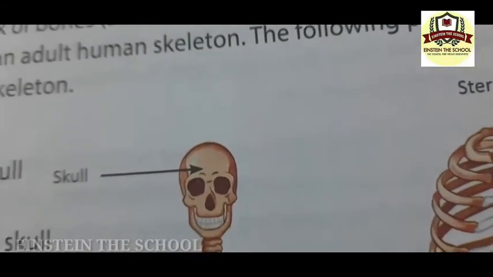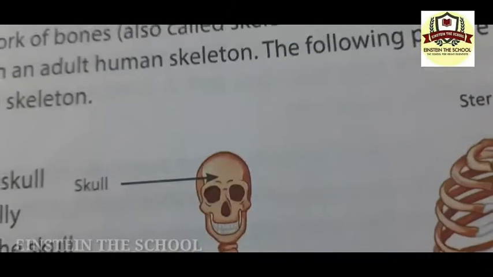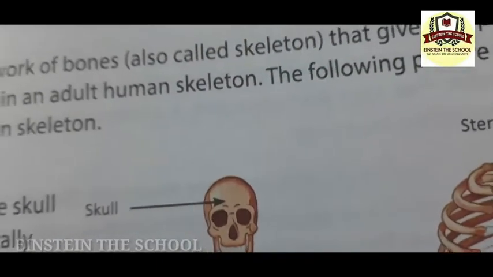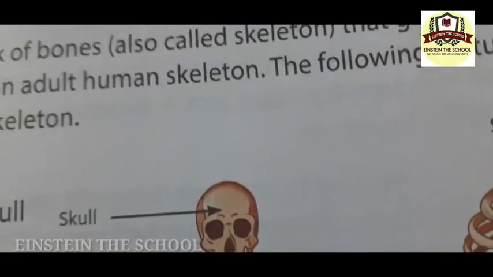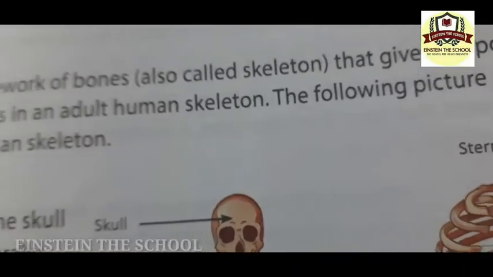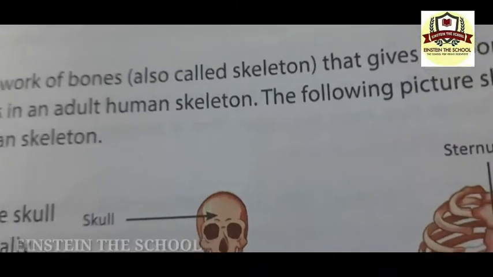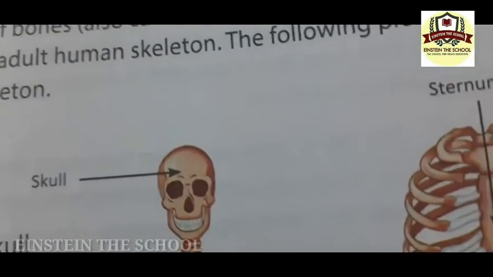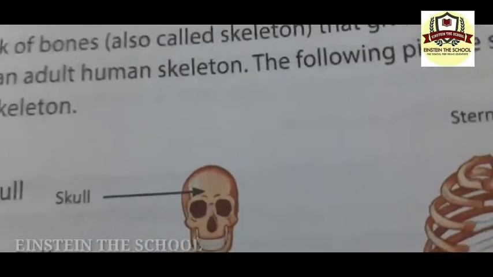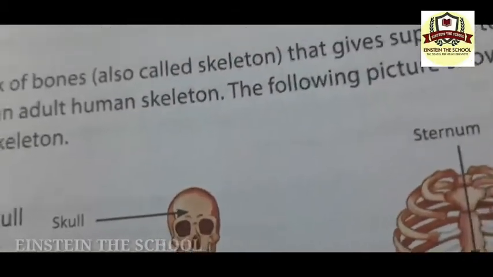Now, what does a skull do? The skull protects the brain. The first function of the skull is to protect the brain. We have brain inside this skull. So the skull of an adult human contains 22 bones. 22 bones. So all bones in the skull are fixed. They cannot move. We have fixed bones in the skull, except the lower jaw.